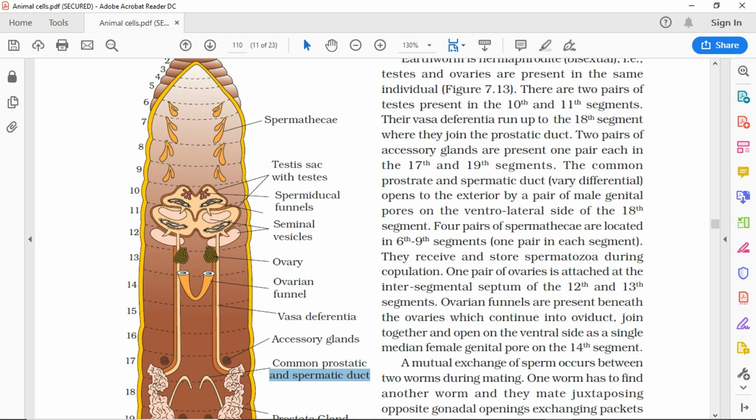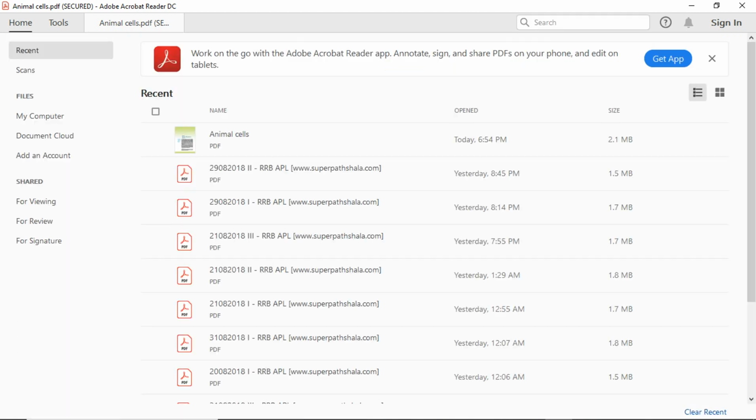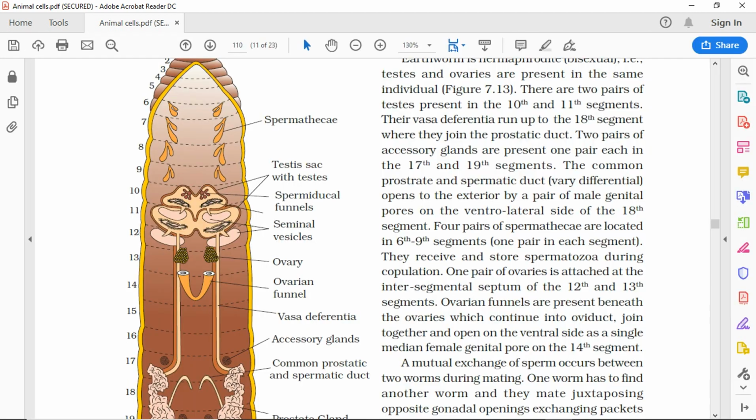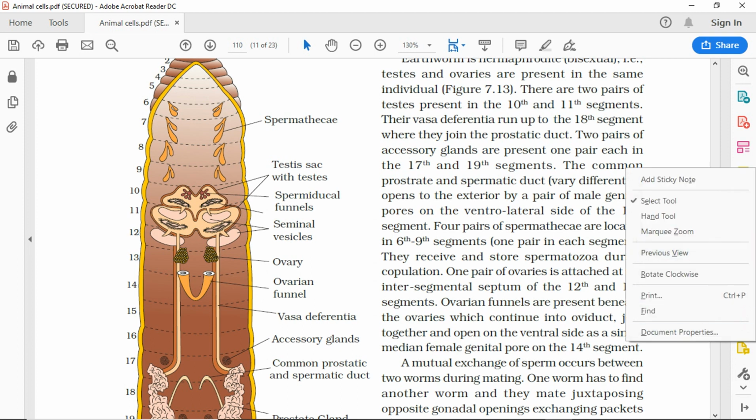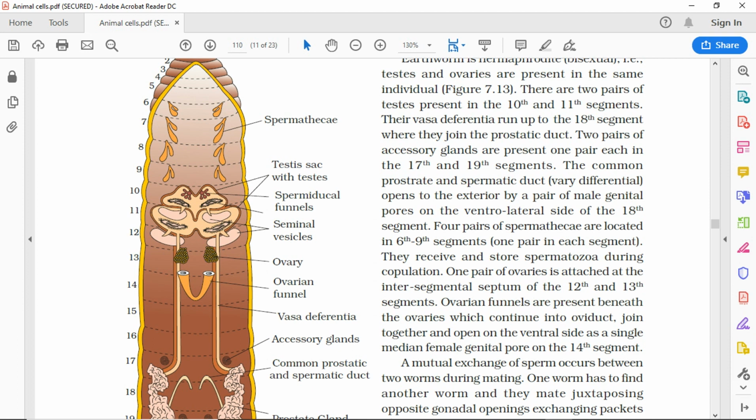The common prostatic and spermatic duct opens to the exterior by a pair of male genital pores on the ventrolateral side of the 18th segment. Four pairs of spermathecae are located in the 6th to 9th segments, one pair in each segment. They receive and store spermatozoa during copulation.